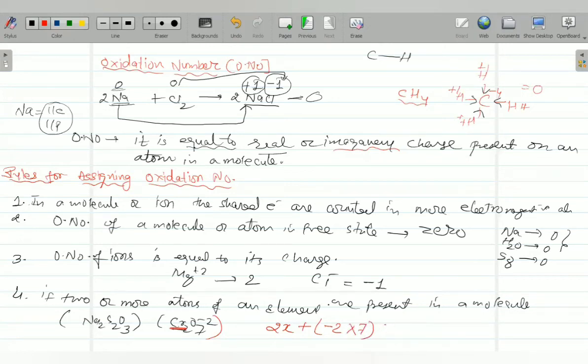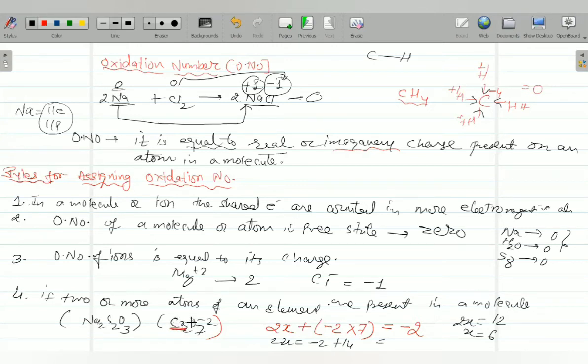And what is the total charge of that ion? You will write minus 2. Clear? So you will write 2x equals to what? Minus 2 plus 14. It comes to 2x equals 12, and x equals 6. So the average charge of chromium is 6.